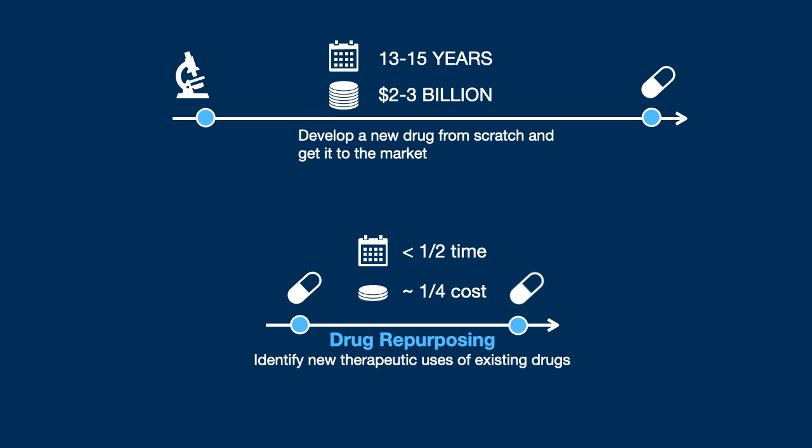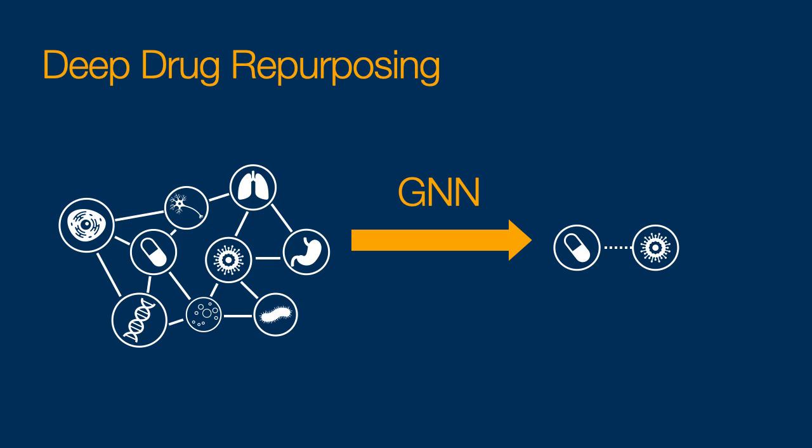However, even though considerable efforts have been made for drug repurposing, the number of successful cases is relatively small. Drug repurposing is still mainly driven by serendipitous discoveries. Recently, graph neural networks have emerged as a promising approach for drug repurposing. However, as with most deep learning models, the GNN model used here acts as a black box. The lack of interpretability can severely hinder its application to real-world drug repurposing.